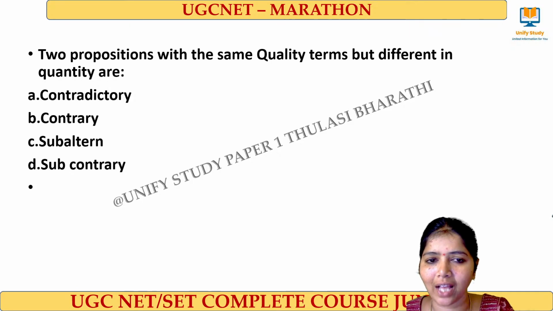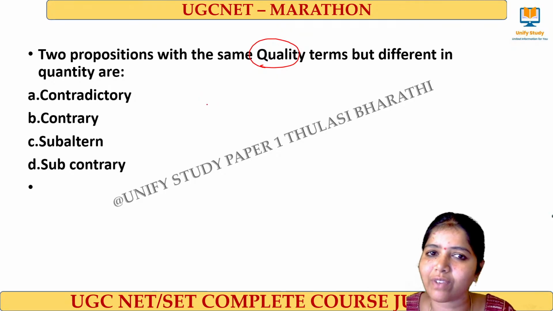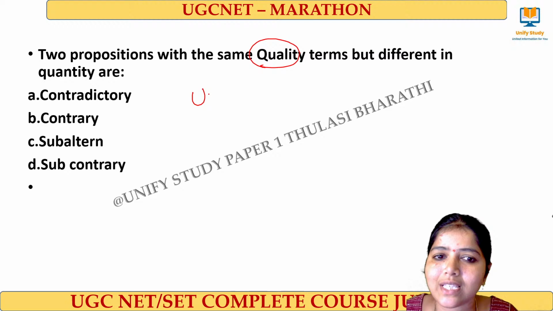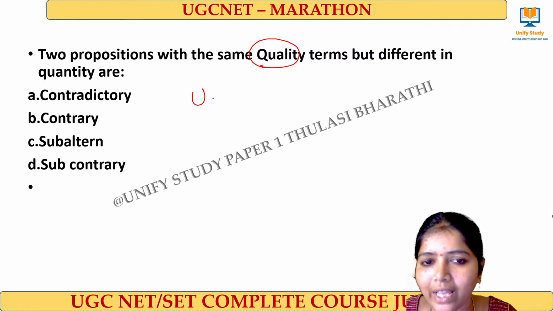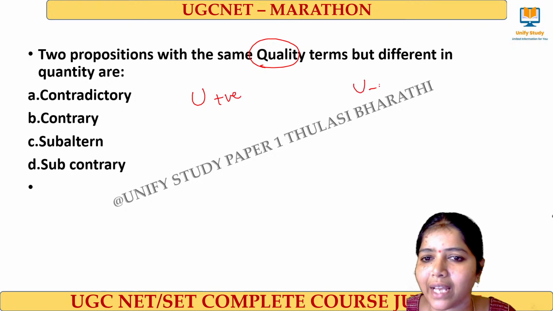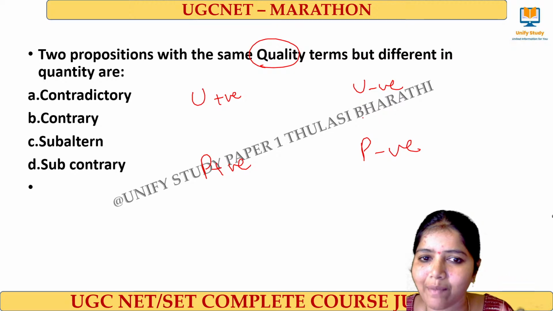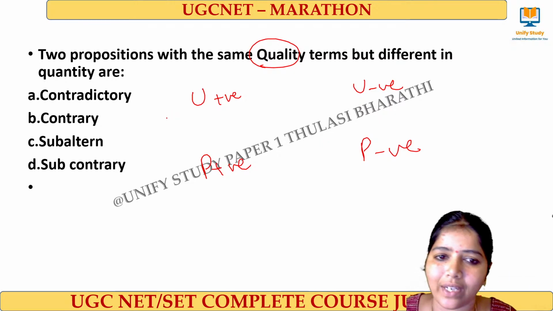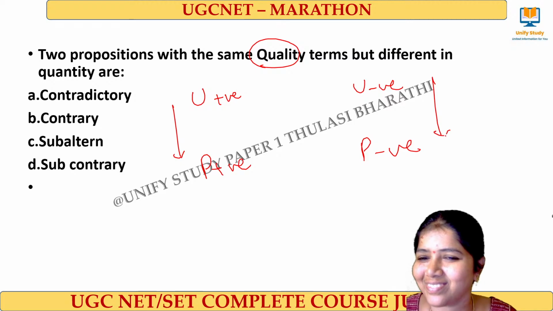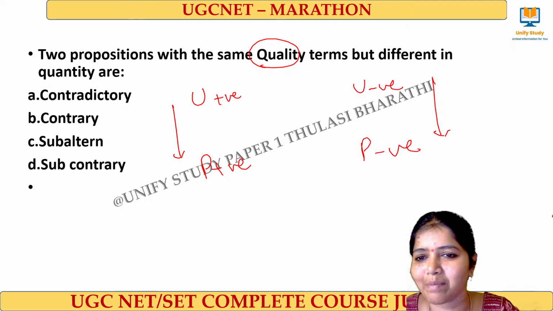Two propositions that are the same in the quality terms but different in the quantity terms. Quality means the positive and negative, and universal or particular we call quantity. So they have the same quality, that is, either positive or negative. You can draw this easily: this is positive and this is negative. Where in the two propositions do we have the same quality but different quantity? Why are you all saying contrary?